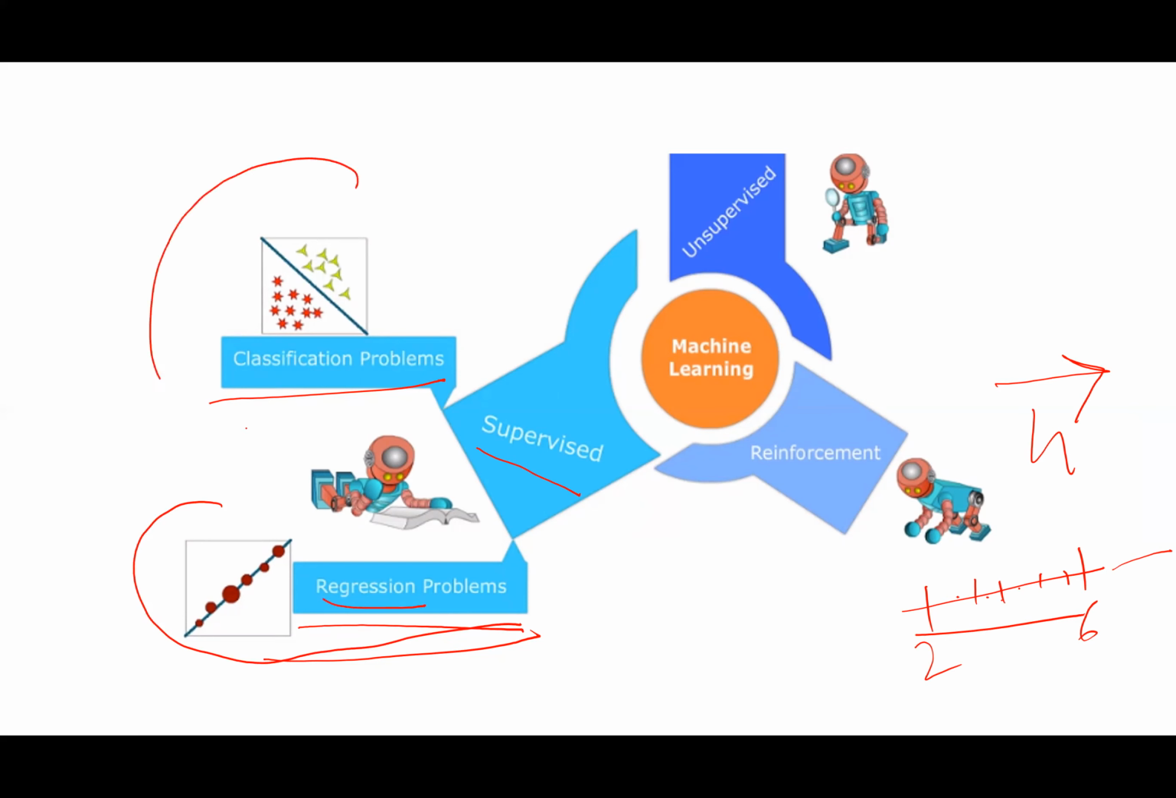When my outcome is a category, whether it is a ball or a bat, a male or a female, whether it is spam or not spam, it will be a classification problem. Because in classification my output will fall into different categories. When my output is a real number, it's a regression problem.